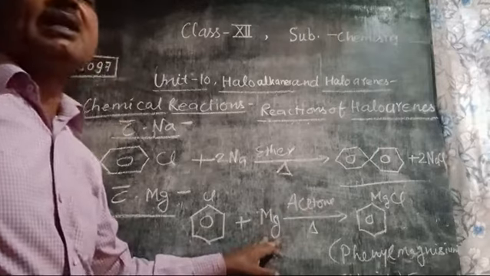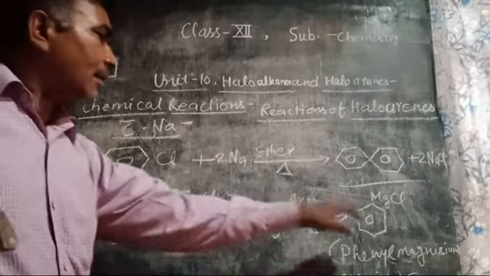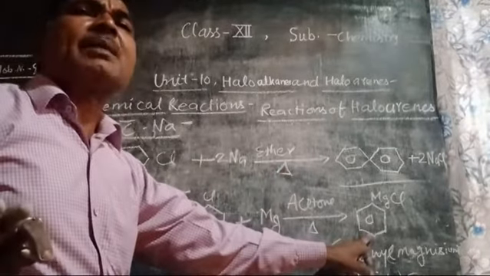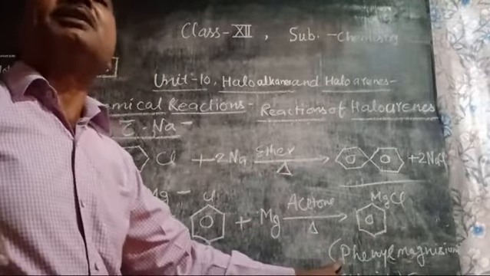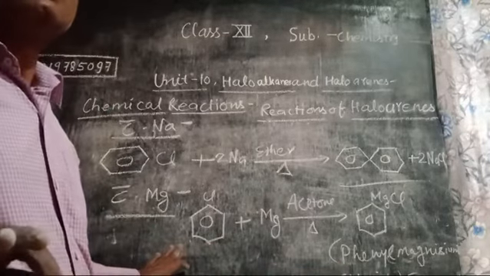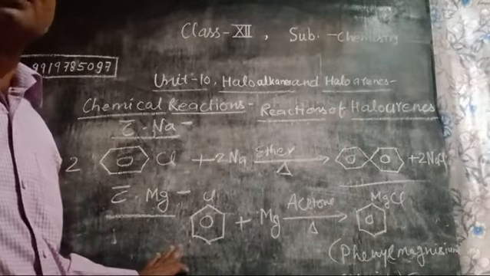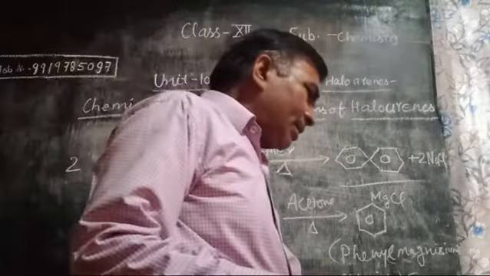Adducts means addition products, called RMgX or ArMgX. And such a reaction is called Grignard's reaction.